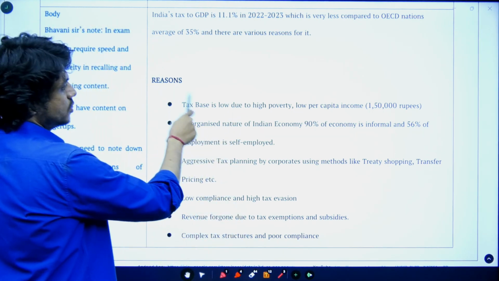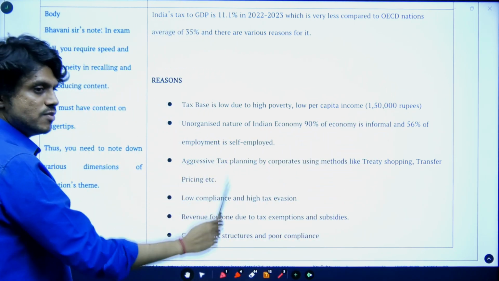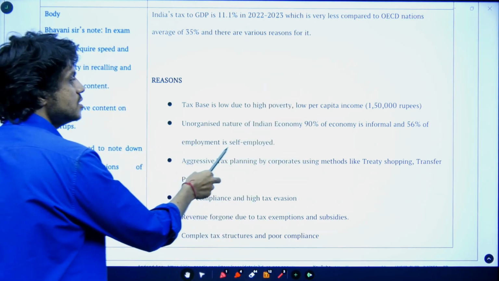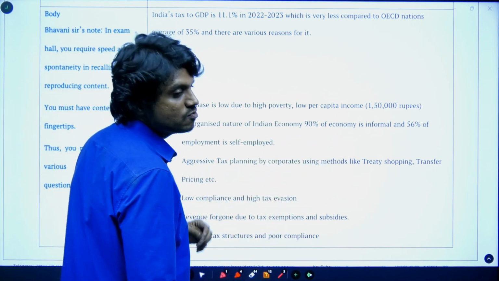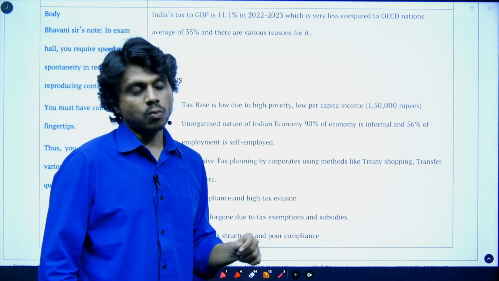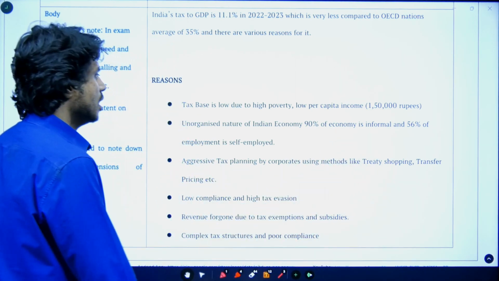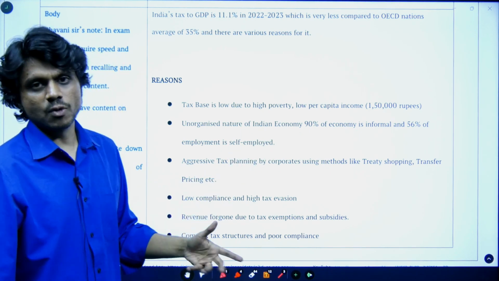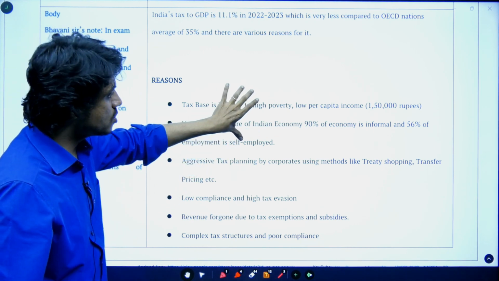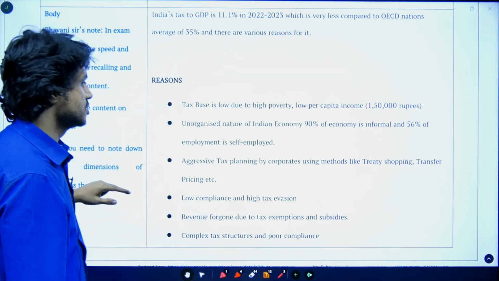Tax base is low due to the low per capita income, which is 1,50,000 rupees. This is the major reason why we have low tax to GDP. In order to improve this, we have to increase the per capita income. Next is the unorganized sector of the Indian economy: 90% of the economy is informal in nature. If the economy is informal, how will you identify the tax rate and the tax slab, and how will you collect? It is not possible. And 56% of the employment is self-employment, and the salaries and wages of this self-employment are very low. So this is a primary cause because of which India is not able to increase its tax to GDP, which is very low at 11%.